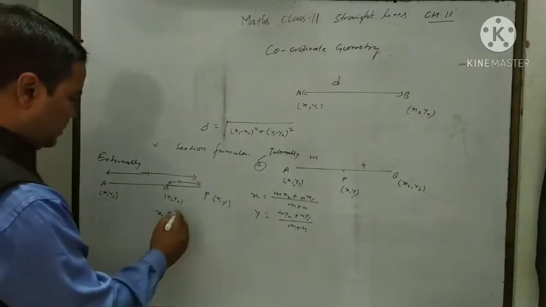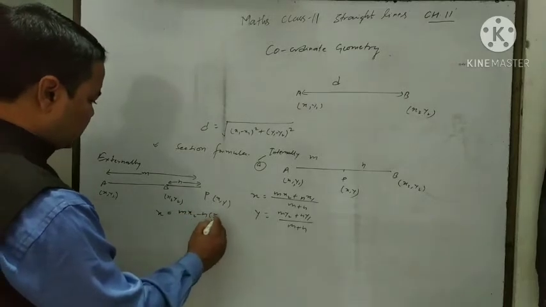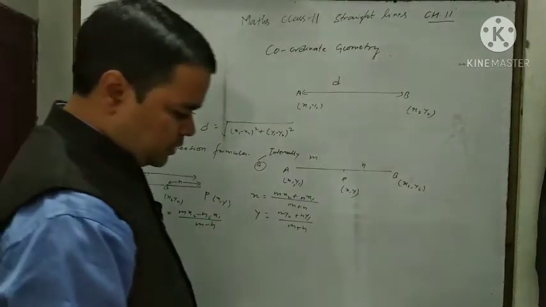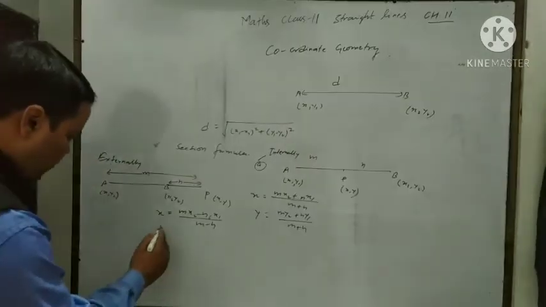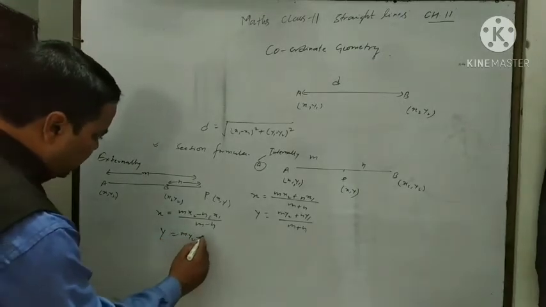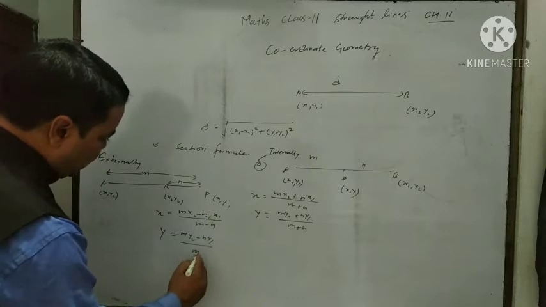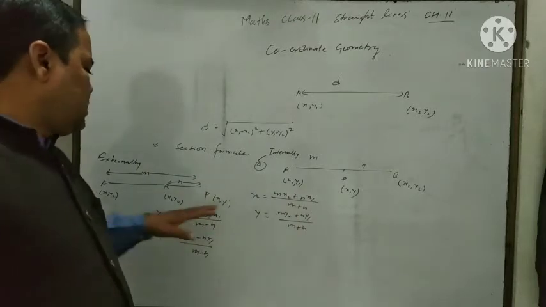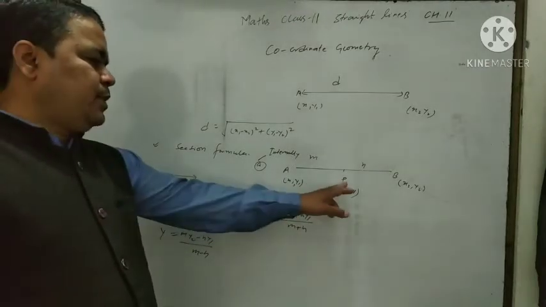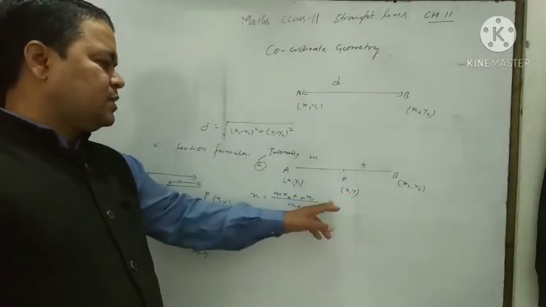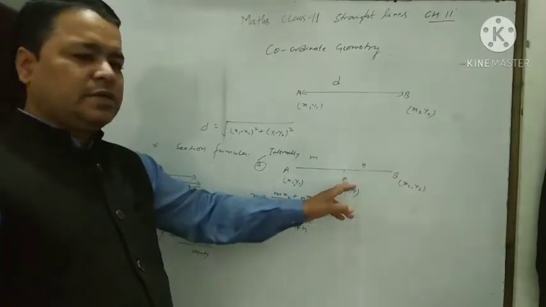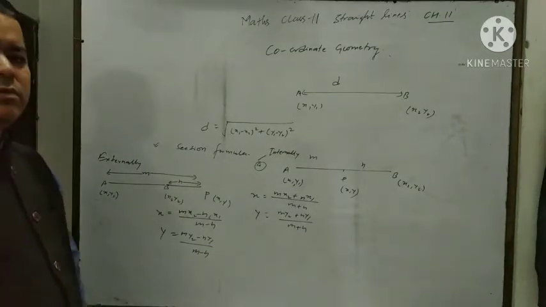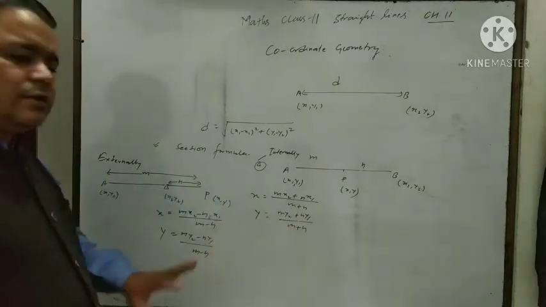Then x is equal to what? (mx2 minus nx1) upon (m minus n), and the y coordinate is equal to (my2 minus ny1) upon (m minus n). Here you should understand what is internal and what is external. Here point P divides line segment AB internally, and here point P divides AB externally. The situation of the formula will be different. Here plus plus and here minus minus.